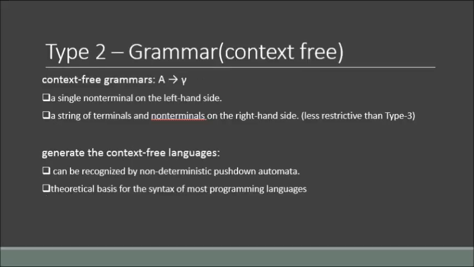Type 2 grammar is also known as context-free grammar. The rules for this grammar are as follows. A single non-terminal should be on the left-hand side, and a string of terminals and non-terminals on the right-hand side. The context-free languages generated can be recognized by non-deterministic pushdown automata and are the theoretical basis for the syntax of most programming languages.